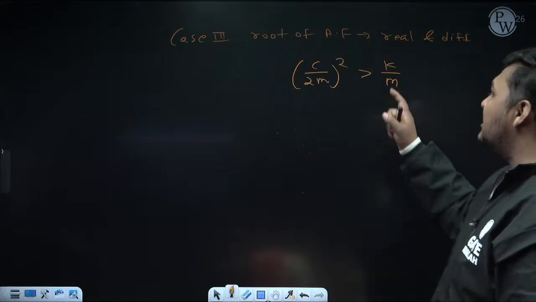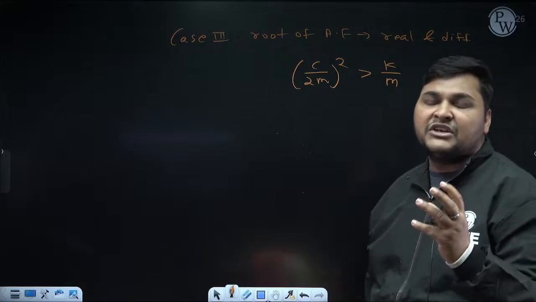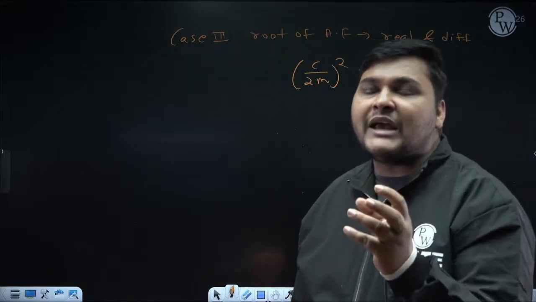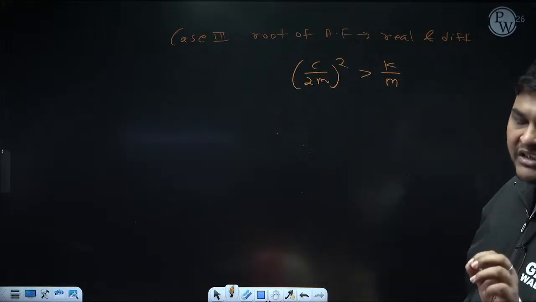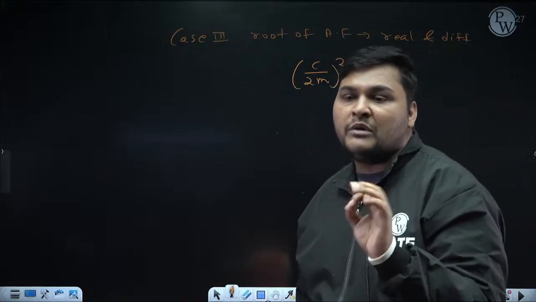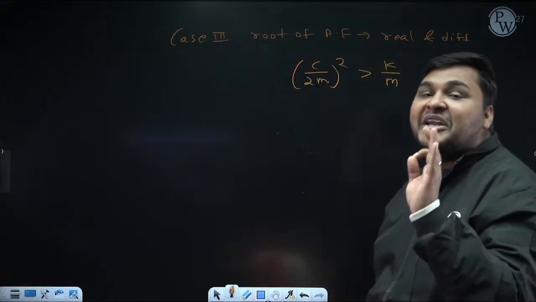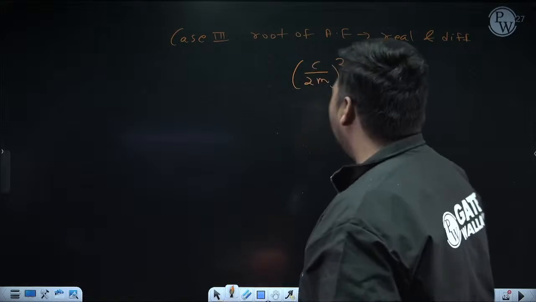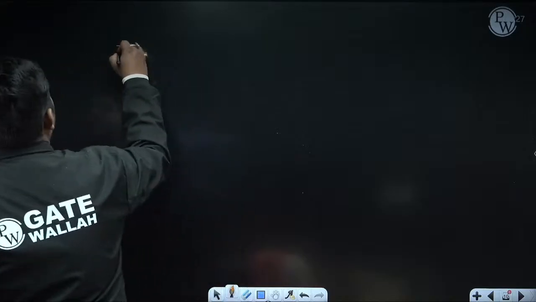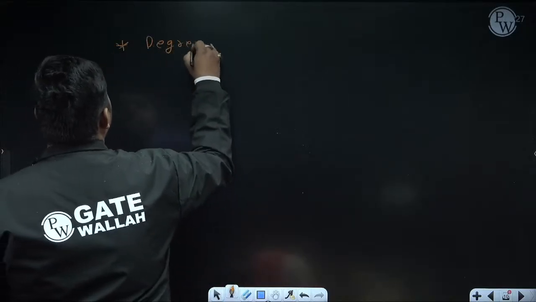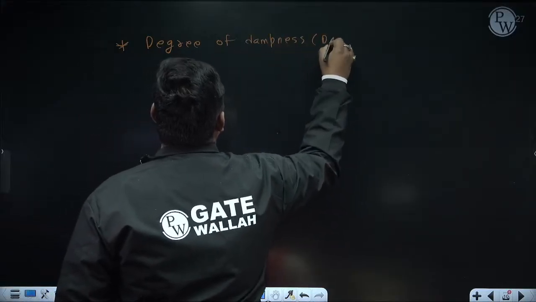So this ratio, c by 2m whole square divided by k by m, this dimensionless ratio I am giving a name, because I can tell whether the roots are real and same, real and different, or imaginary by using this ratio. If this ratio is less than 1, the root will be imaginary. If it is equal to 1, the root will be real and same. If it is greater than 1, the root will be real and different. This ratio is known as degree of dampness. In short, I am writing it as DOD.